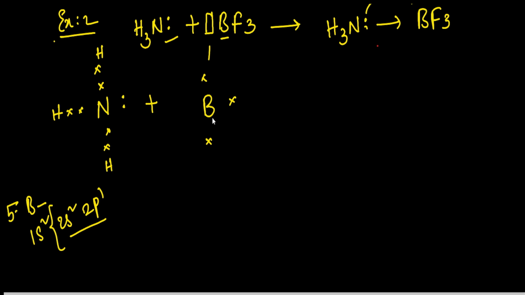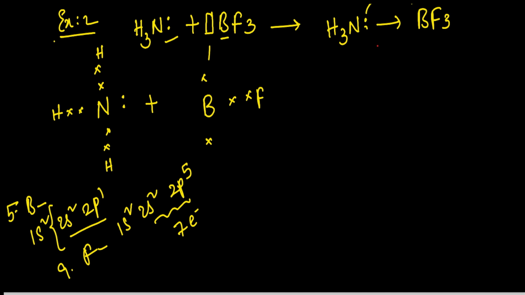So here the fluorine atom, we know that fluorine configuration is 1s2, because its atomic number is 9. So 1s2, 2s2, 2p5. So in the outermost shell it contains 7 electrons. To get the octet configuration, it is reacting with the boron like this.